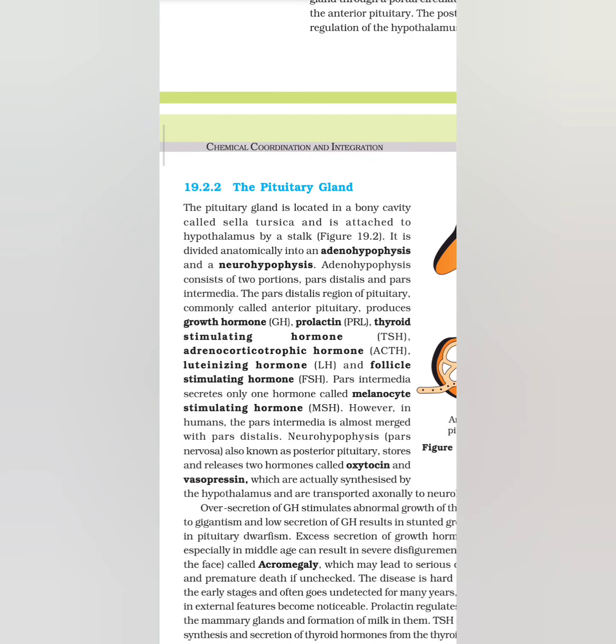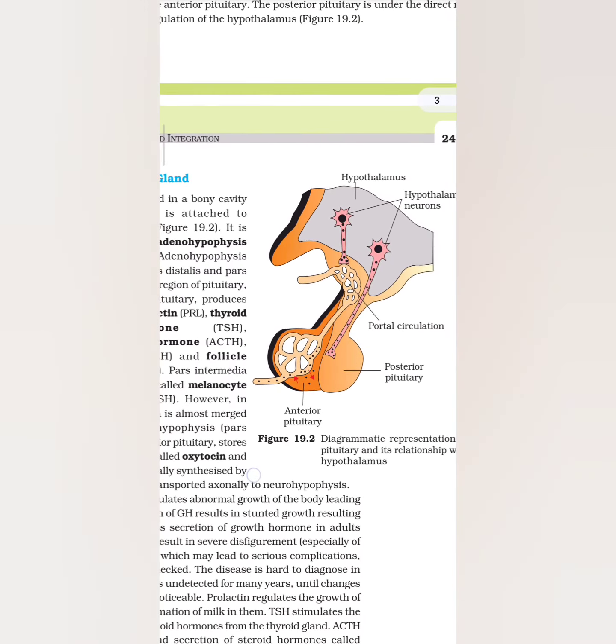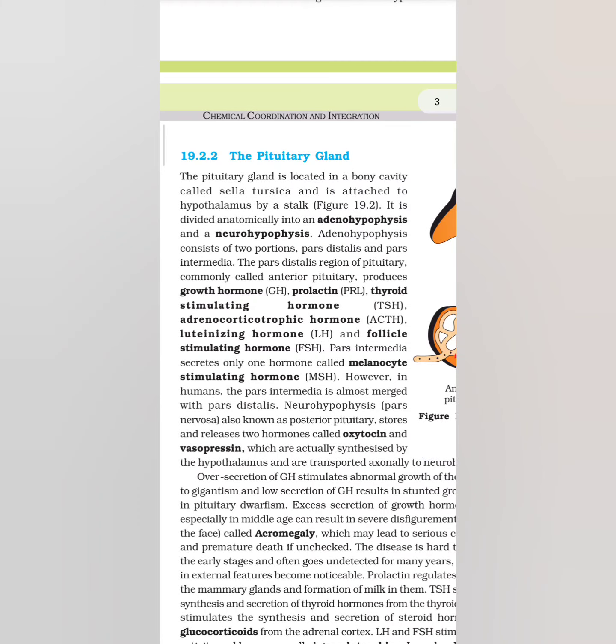19.2.2 The pituitary gland. The pituitary gland is located in a bony cavity called sella turcica and is attached to the hypothalamus by a stalk. Figure 19.2. It is divided anatomically into an adenohypophysis and a neurohypophysis. Adenohypophysis consists of two portions, pars distalis and pars intermedia.